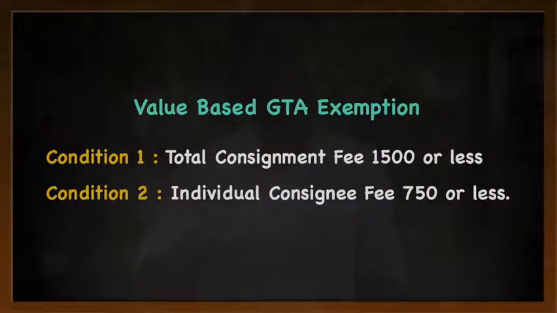Now you need to see the individual consignment value. First case it is 600, which is lesser than 750.